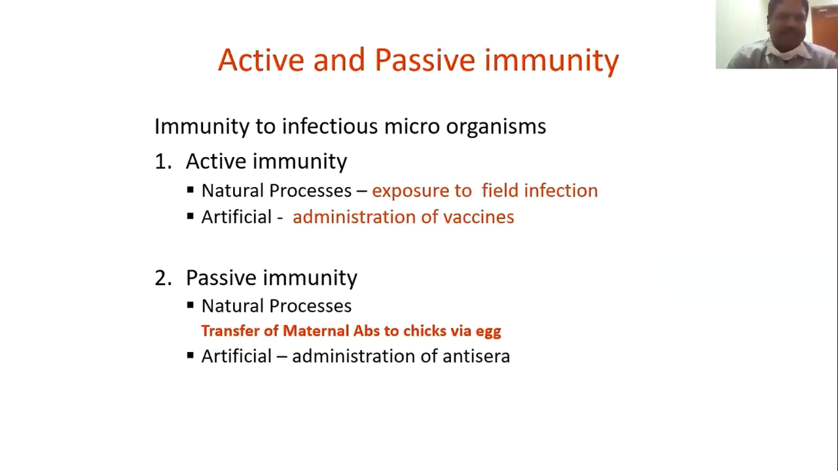What we are actually measuring is, when we inject a vaccine or when there are challenges, that induces active immunity, that is, a natural process of exposure to field infection, or artificial immunity, that is, administration of vaccinations. Then another important component is passive immunity. Mostly we detect maternal antibodies to determine the level of maternal antibodies and also to decide the date of vaccination.